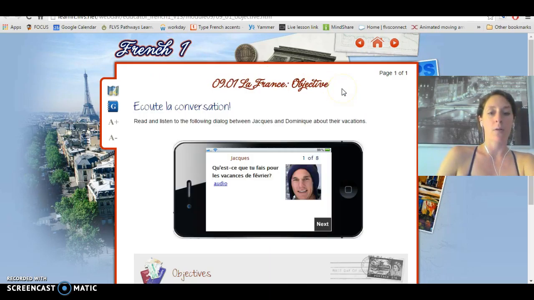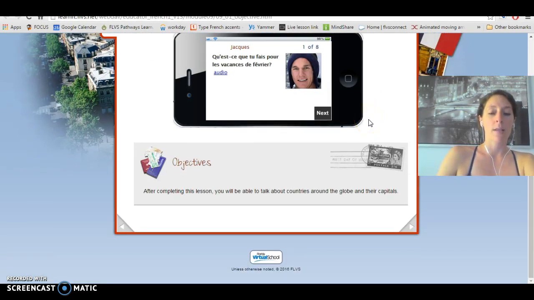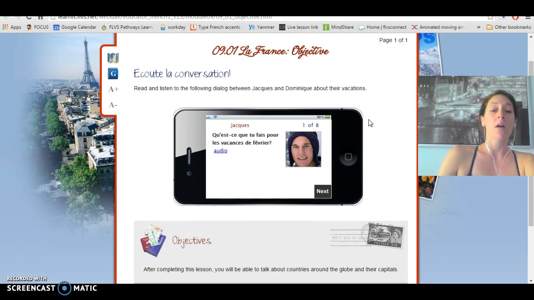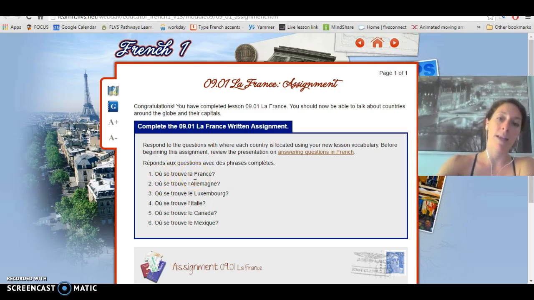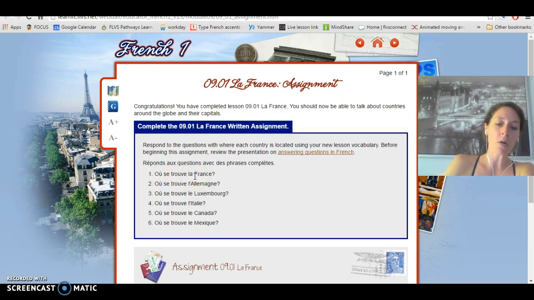9.01 is where you're going to start to learn about different countries, learn about their capitals and how we call these different countries in French. One of your assignments for 9.01 is a written assignment. They ask you to tell where each of the places are. The question où se trouve means where is found. So when you answer it, you would say la France se trouve, is found. And you're going to tell me where it is found.